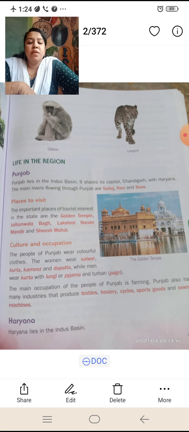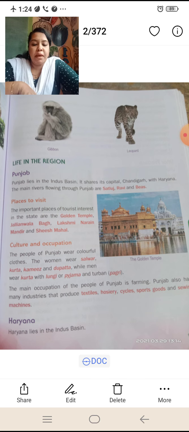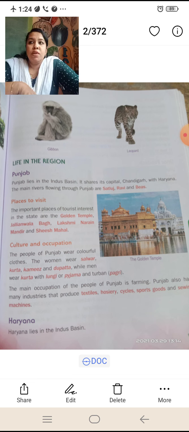The important places of tourist interest in the state are the Golden Temple, a very famous temple, Jallianwala Bagh, Lakshmi Narayan Mandir and Sheesh Mahal. These are the famous places to visit in Punjab.